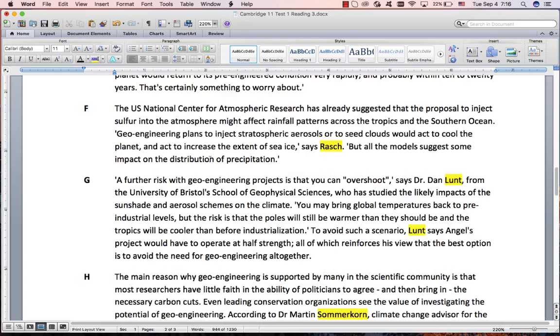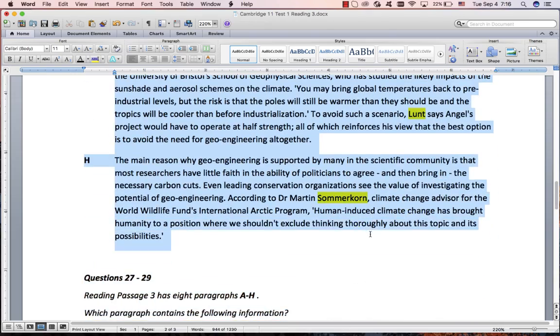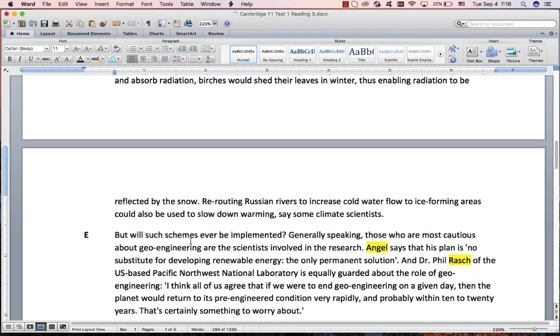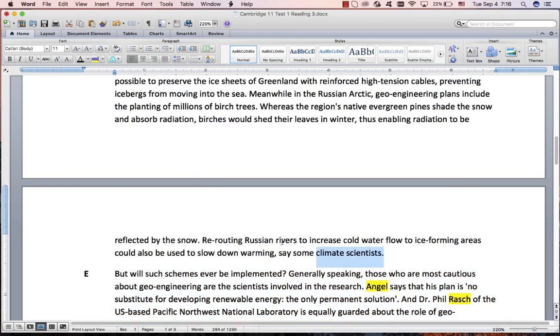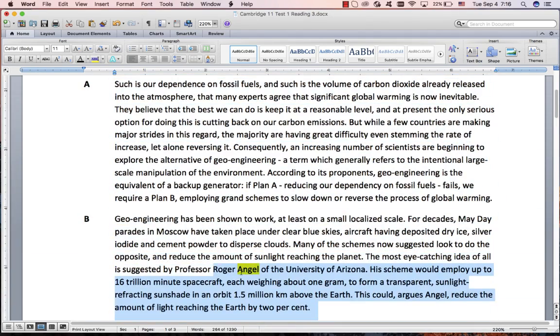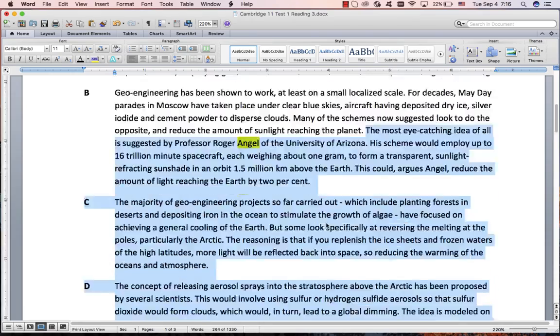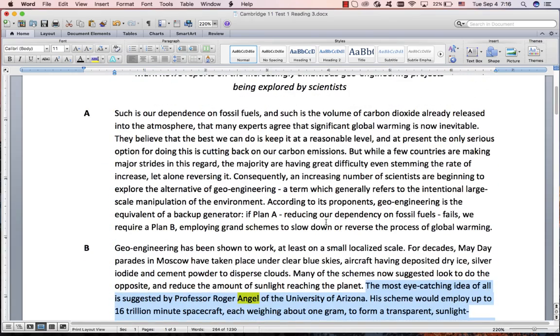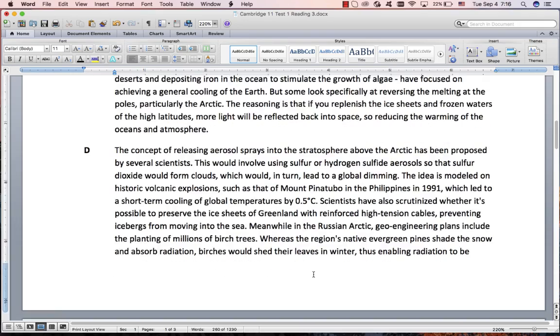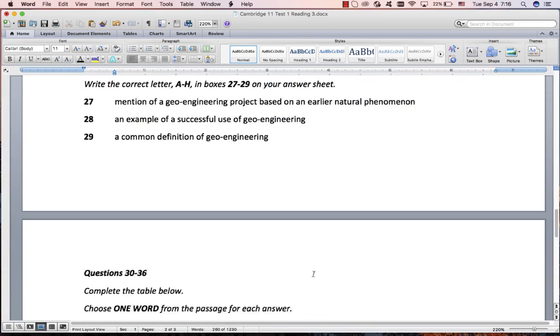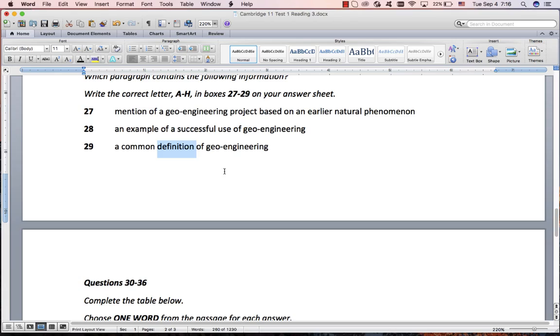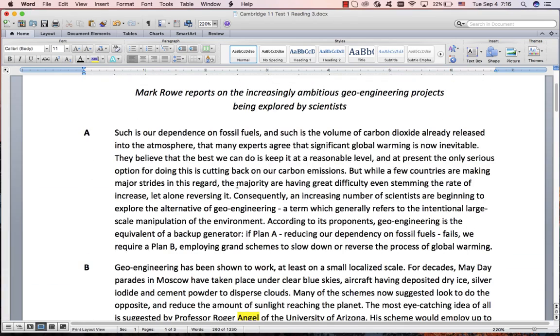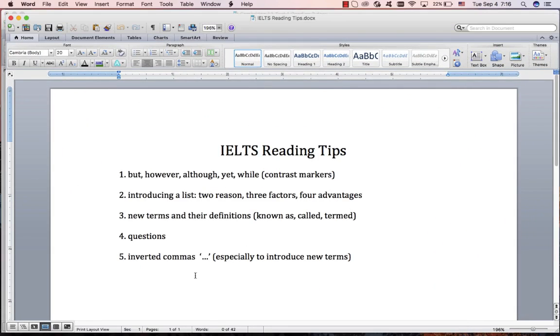Another thing to see is that we've used this for that other question type. We've used all of this up to there. So we've used all of that for questions. So they're going to choose something from A and maybe even from the beginning of B. But of course, the definition is going to be right at the beginning. Now remember, I've told you in Cambridge 12 how important definitions are. We made this little list in Cambridge 12, new terms and their